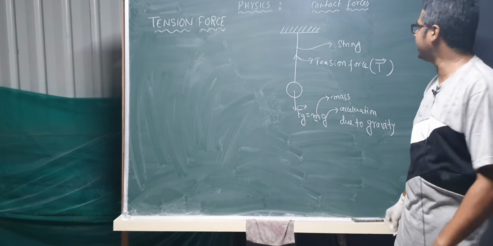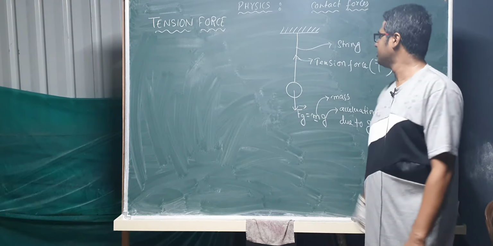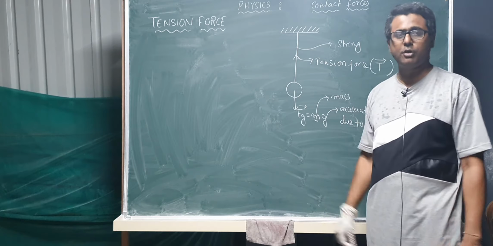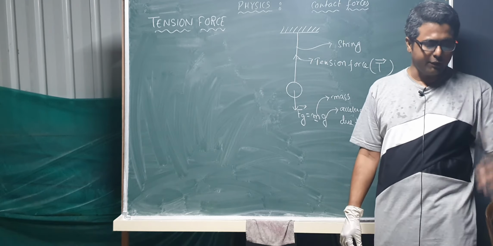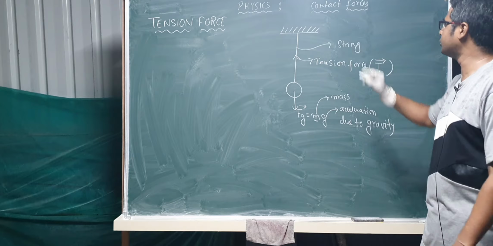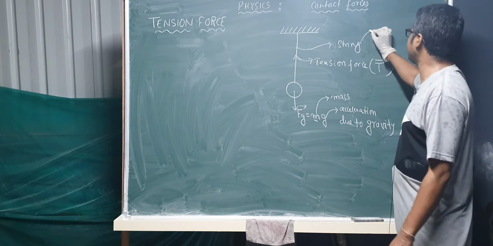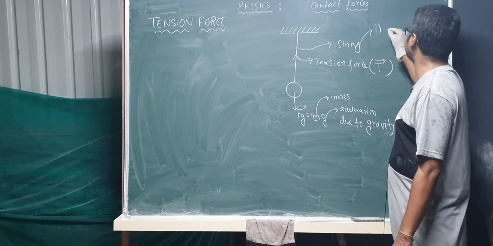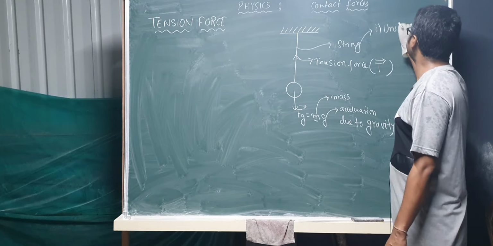ठीक है. So there is a force T which is acting towards the support, from the body towards the support. This force is called tension force. This tension force is only applicable if the string has two properties. One is that the string is unstretchable.